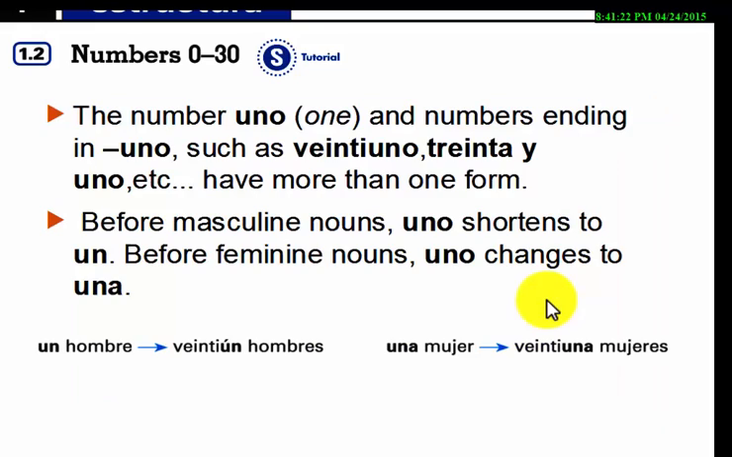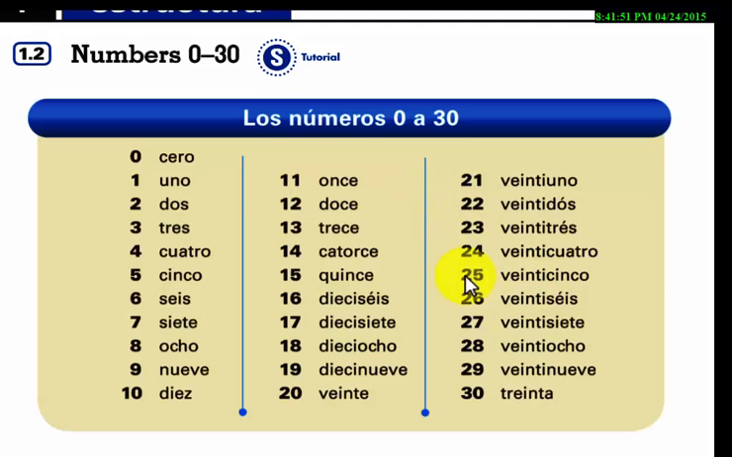Now, the number 1 and numbers ending with 1, or numbers ending with uno, for example 21, 31, 41, etc., are going to have more than one form when you are including a noun. Only when you include a noun. Because if you are just counting 21 or 31, it's okay. But if after this 21 you include a masculine or feminine noun, this 21 changes in spelling.